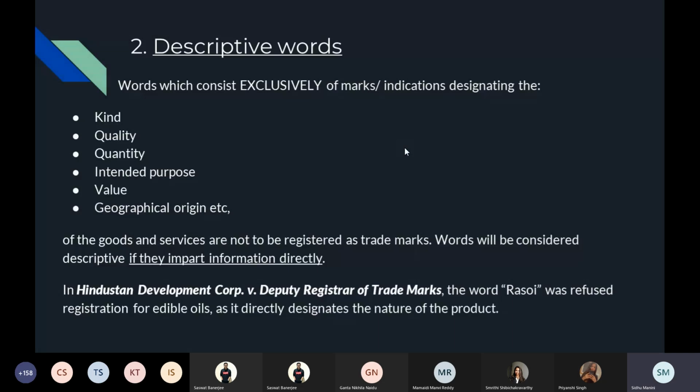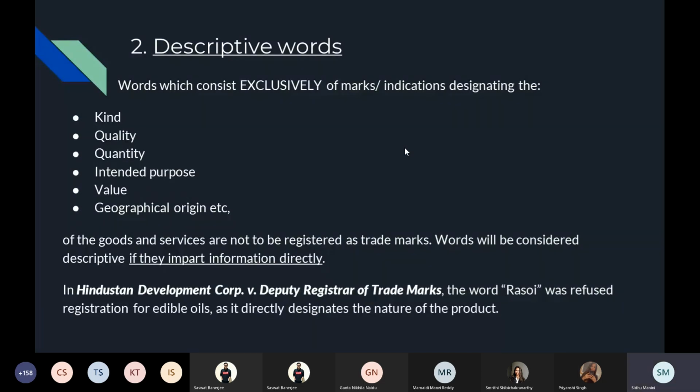The second ground was descriptive words. Words which consist exclusively of marks or indications designating the kind, quality, quantity, intended purpose, value, geographical origin, etc. Value means you can't trademark rupees 10 as a trademark. It's very obvious, but they're included here. Of the goods and services are not to be registered as trademarks. Words will be considered descriptive if they impart information directly.